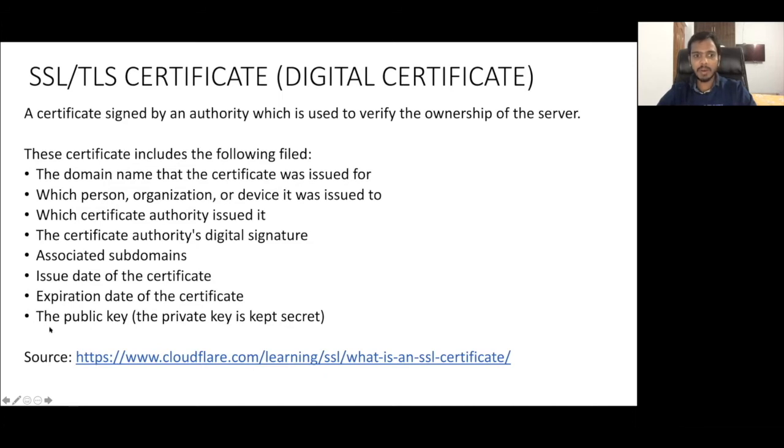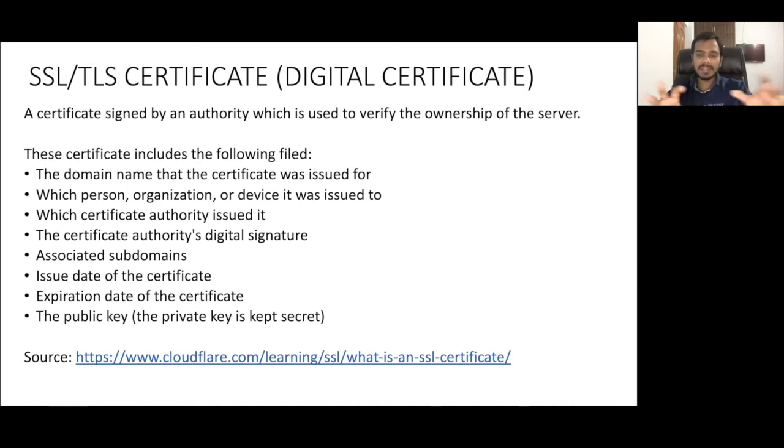And then one more important thing is the public key of whichever domain it is. Let's say Amazon is there, and what is the public key of their servers? If it is google.com, what is the public key of their servers? This is a very important field in this certificate.